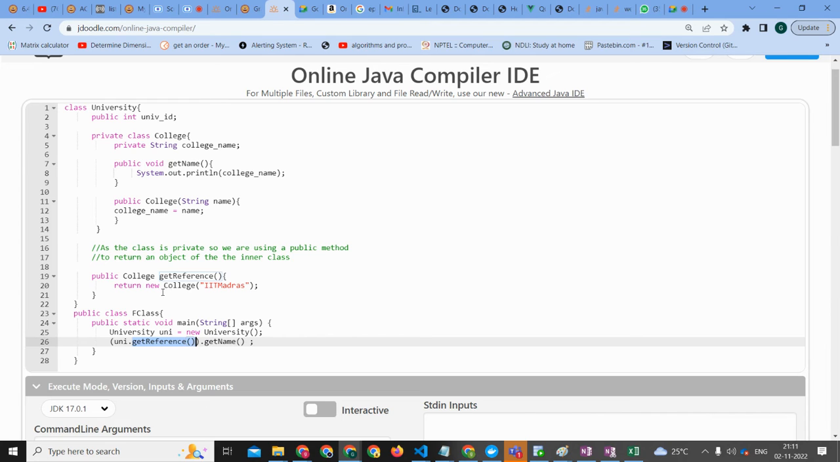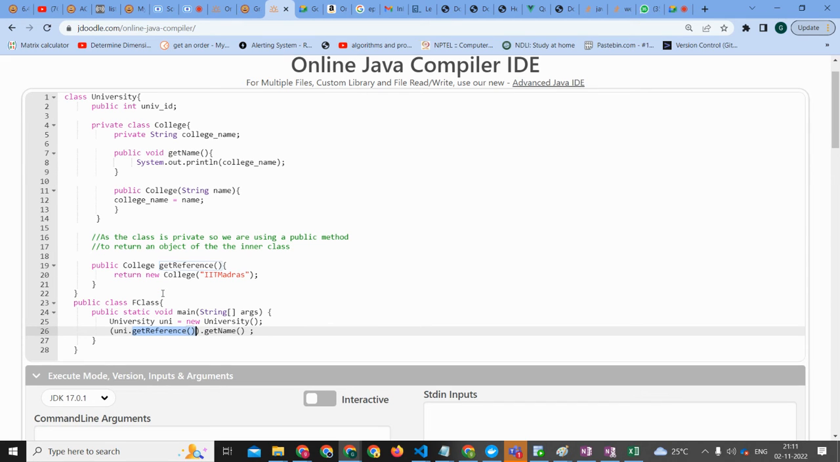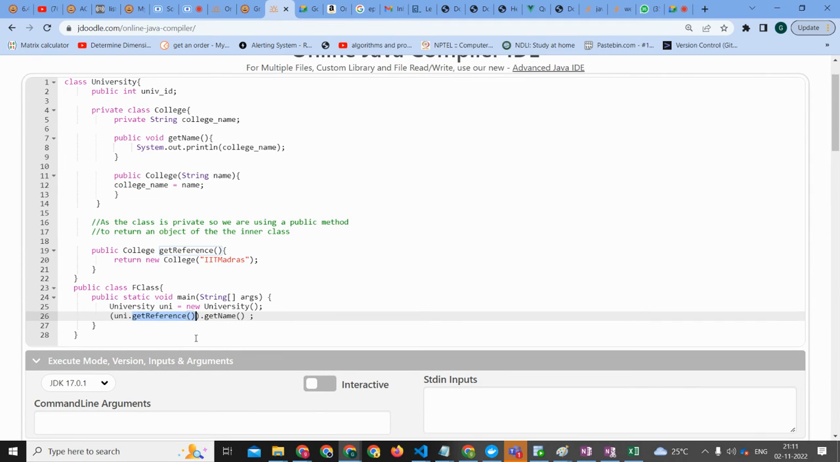So what should we do to get it? Dot college, I think so. Dot get reference, after get, before get reference. Okay, after get reference we should use dot college. What does dot college mean? No, it doesn't make sense.